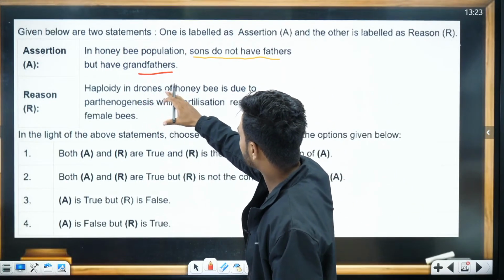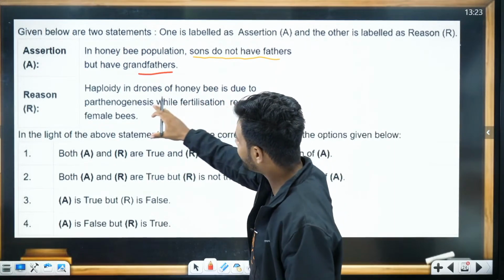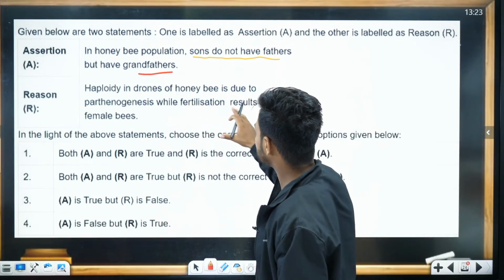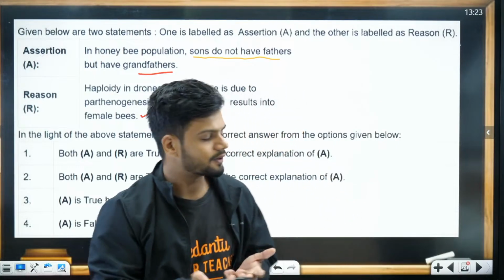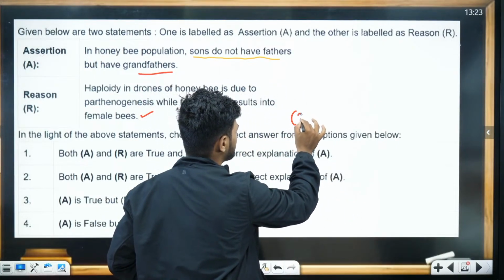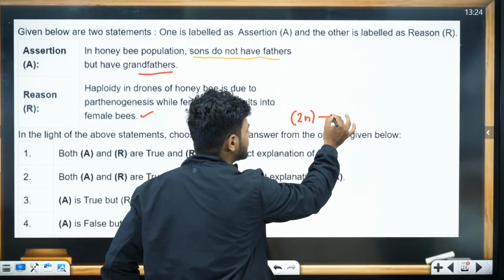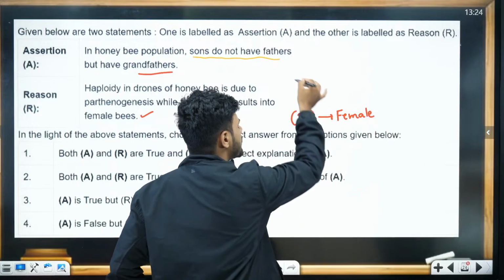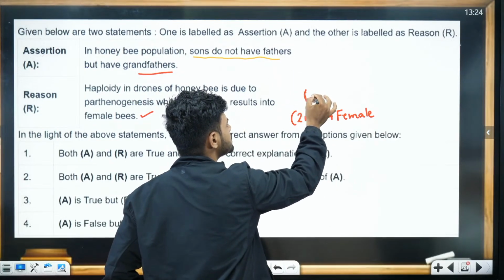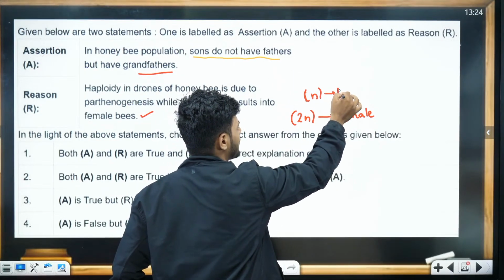Haploidy in drones of honeybees is due to parthenogenesis, while fertilization results in the female bee. Yes, whenever there is fertilization, it will result in a diploid structure, which will invariably be a female. And how are the males produced? Males are produced by parthenogenesis, where males are usually haploid.